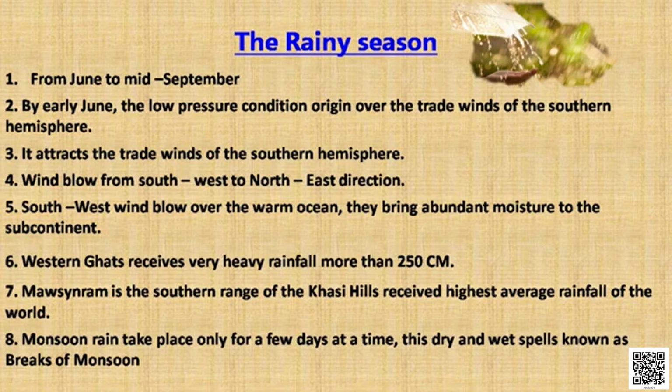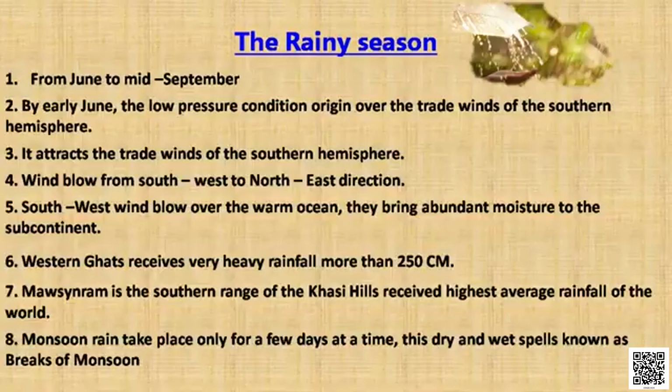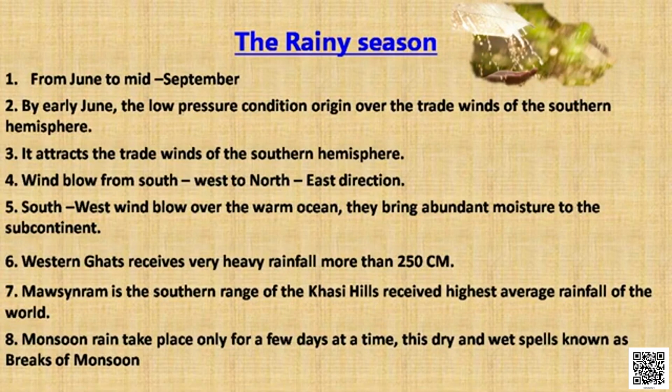One more important feature is that the rainfall starts reducing from east towards west of India. If you look at the map, due to the east-west extension of our country India, the rainfall starts decreasing towards the west. Another important feature of this monsoon is that it occurs for a few days continuously. Then it has a tendency to take a break.